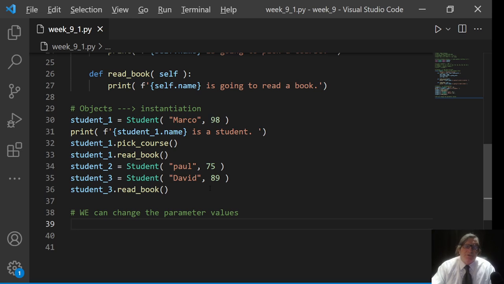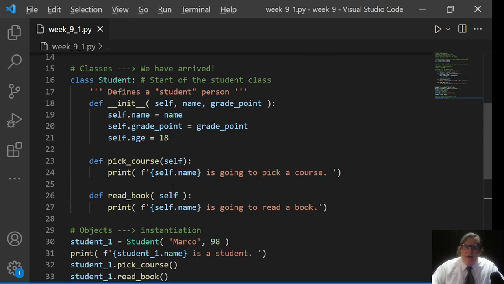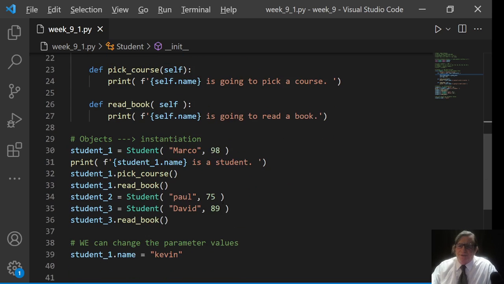For example, check this out. If I go student_1 dot name, I can assign it a different name. I can go into that instance, and since it's defined up here, already part of the instance, I can write over it.